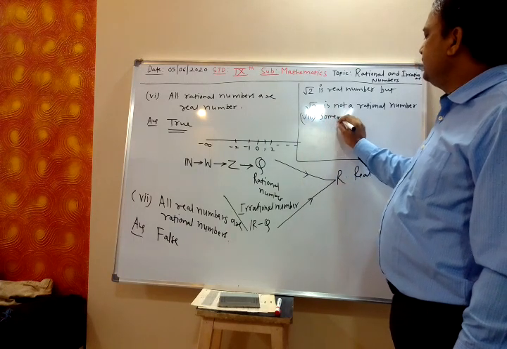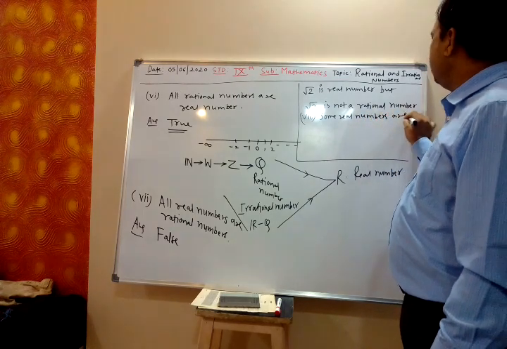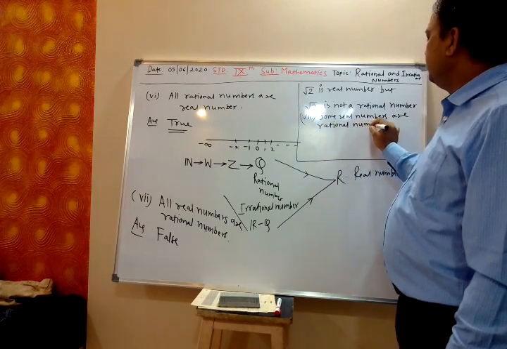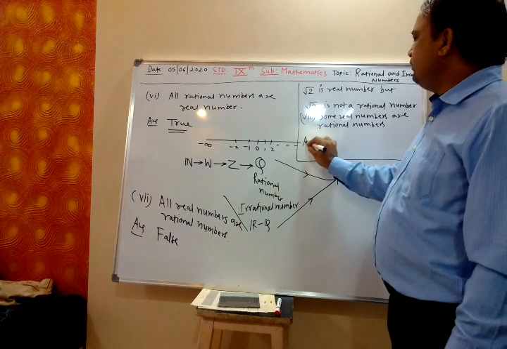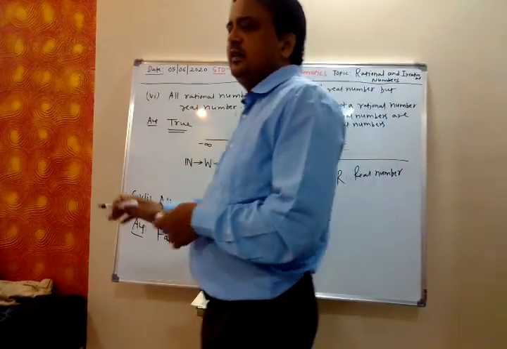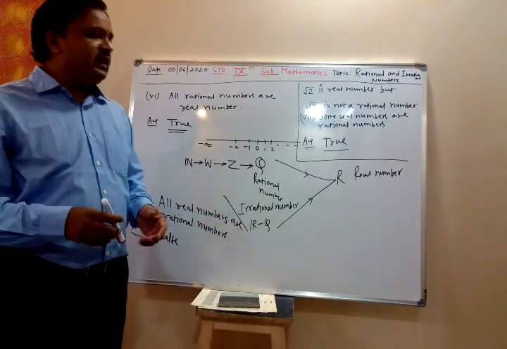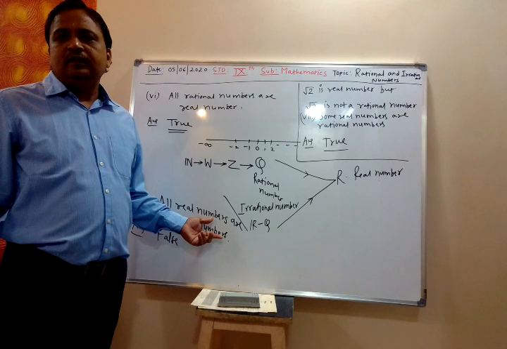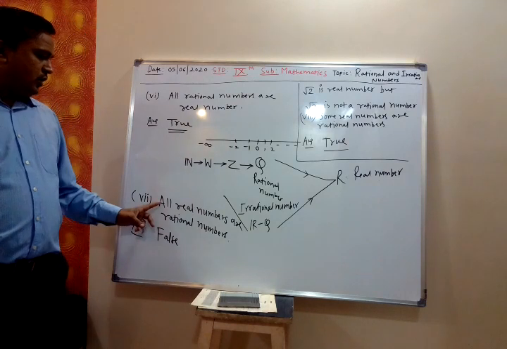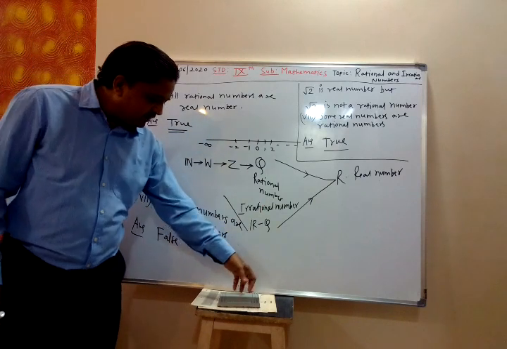Some real numbers are rational numbers. The answer is true. Because some real numbers means you can take 2 as a real number, 3 as a real number. They are real numbers, but they are also rational numbers. So all real numbers are not rational numbers, but some real numbers are rational numbers.